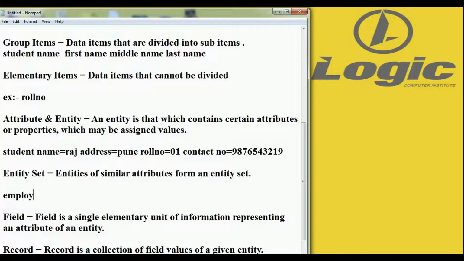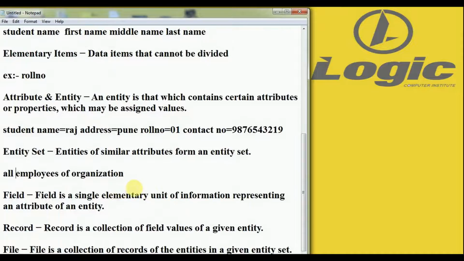For example, all employees of an organization are called an entity set. Next is field. What is a field? A field is a single elementary unit of information representing an attribute of an entity.